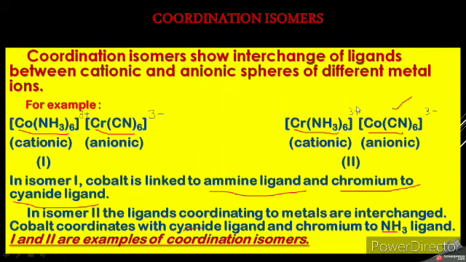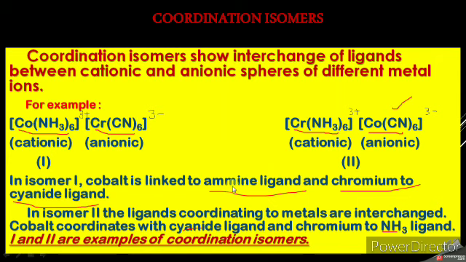So the cation becomes [Cr(NH3)6] 3 plus, that means hexaamminechromium(III) ion, and the anionic complex ion is [Co(CN)6] 3 minus, that is hexacyanocobaltate(III) ion. So the 3 plus of this cationic complex balances with the 3 minus of the anionic complex, so it is also neutral.